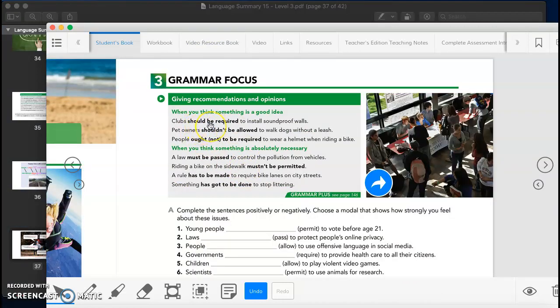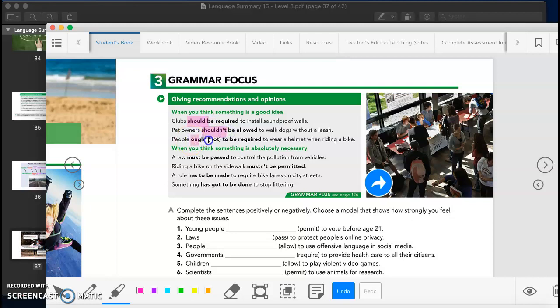Modal, base form of the verb be, past participle, and then we have our modals. Should, shouldn't, ought to or ought not to, must. We have mustn't, has to, and we have has got to.